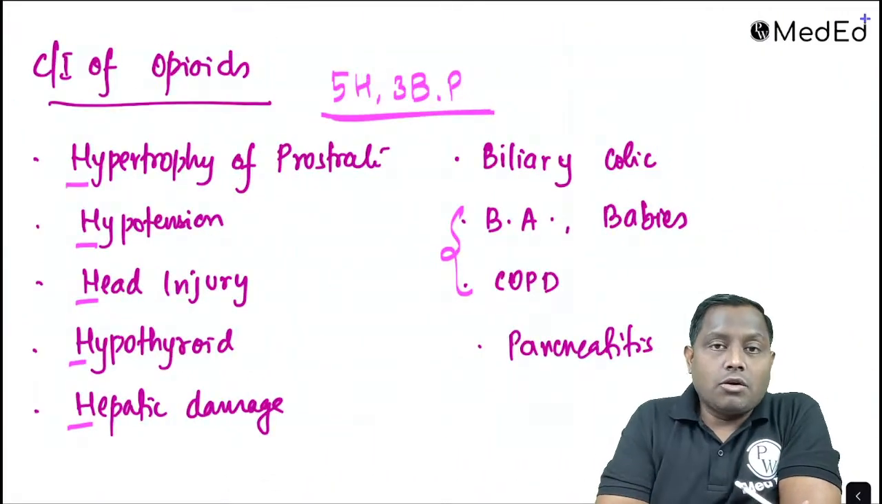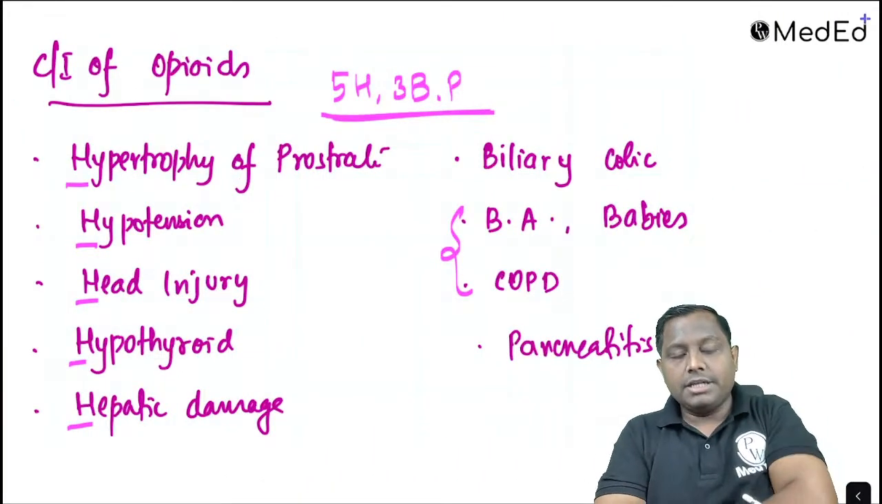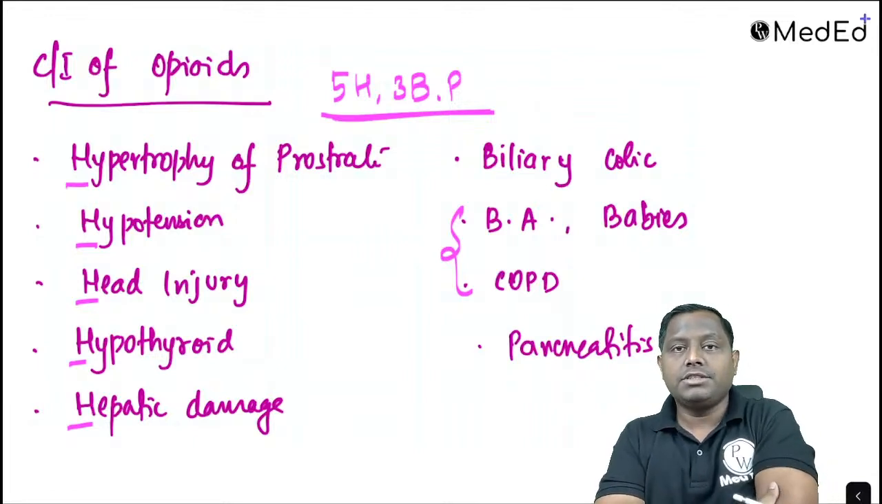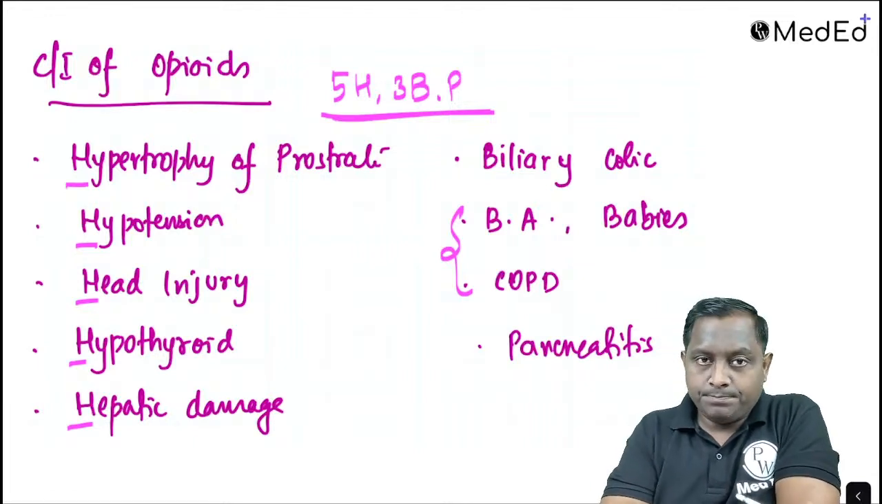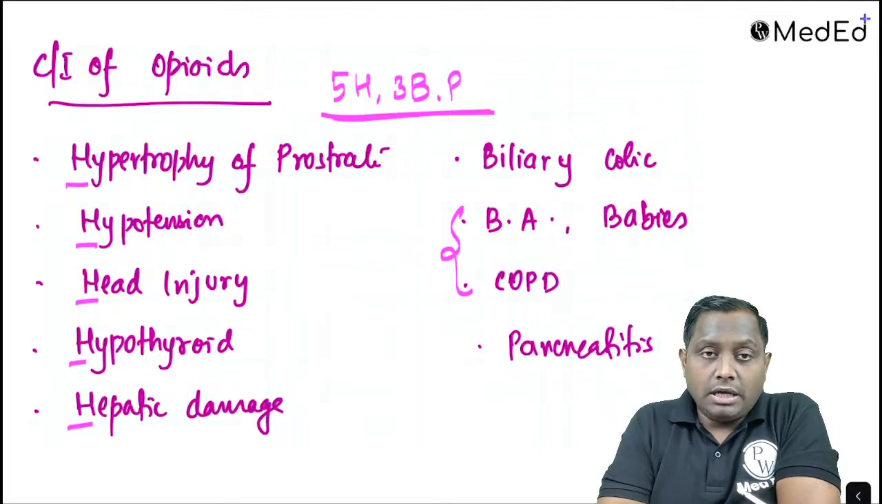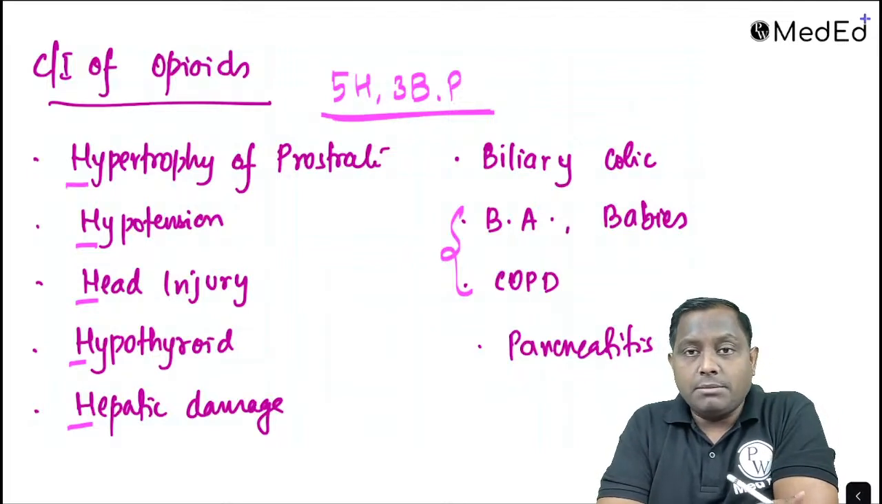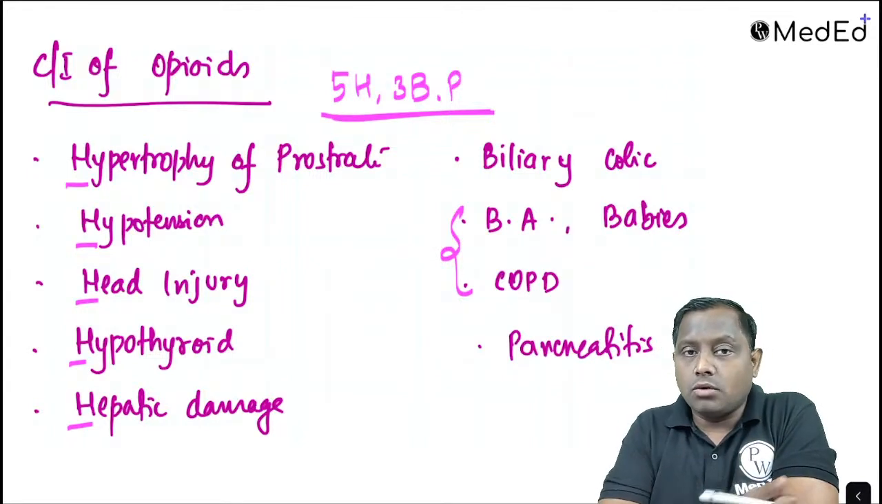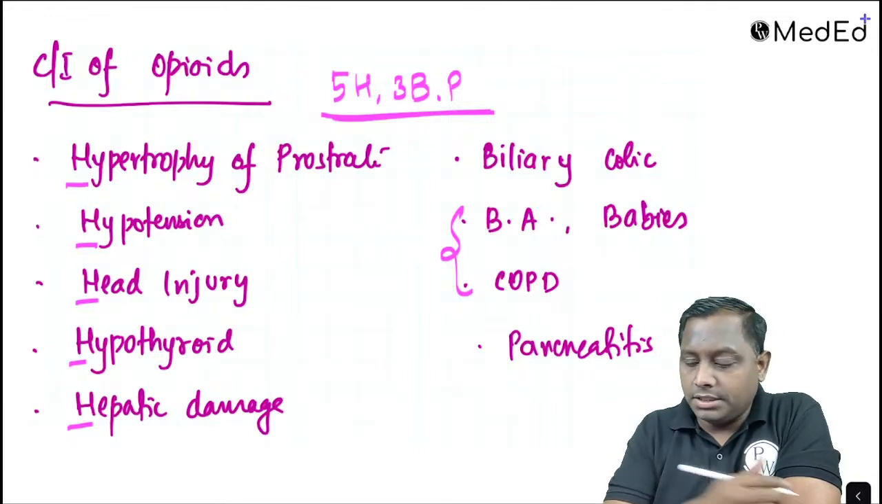Next, the different contraindications. The different contraindications you can just remember by the simple mnemonic 5H3B, right, 5H3B. Now what are those? That is going to be hypertrophy of the prostate. If there is already a patient of hypertrophy of prostate or benign prostatic hypertrophy, in any of these scenarios, remember, we will not be giving. Why? Because they are causing an increase in the sphincteric tone. We have already studied this.